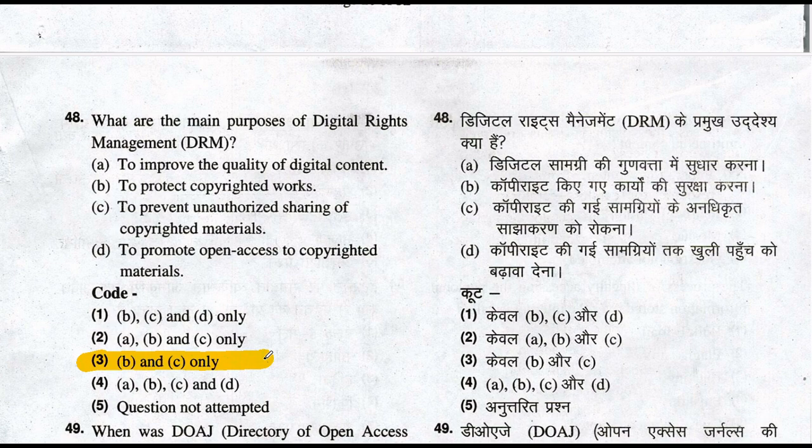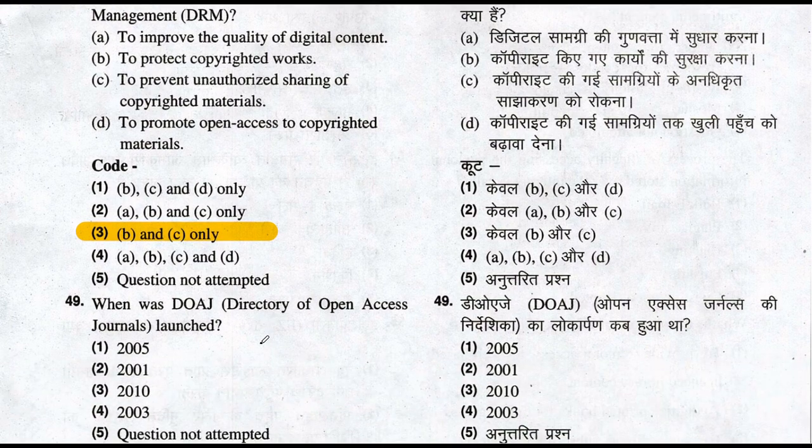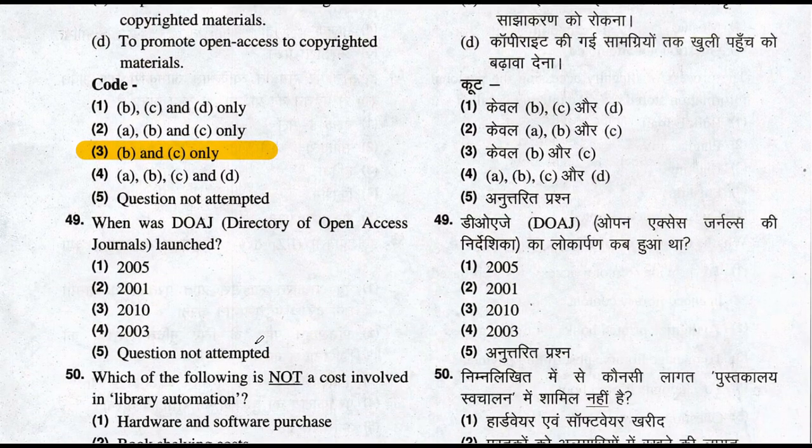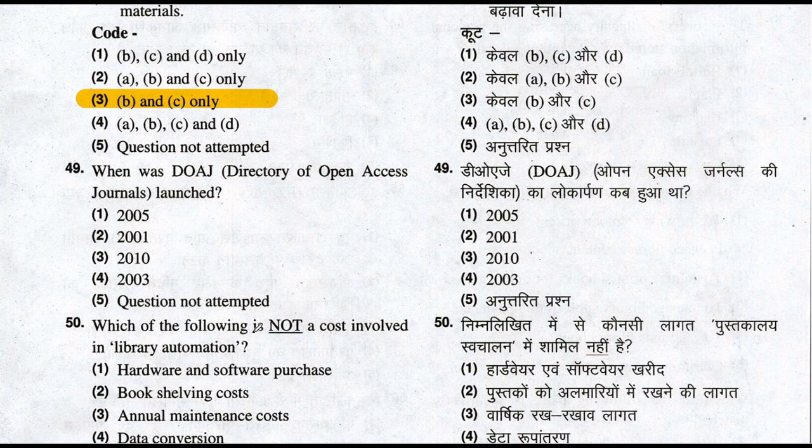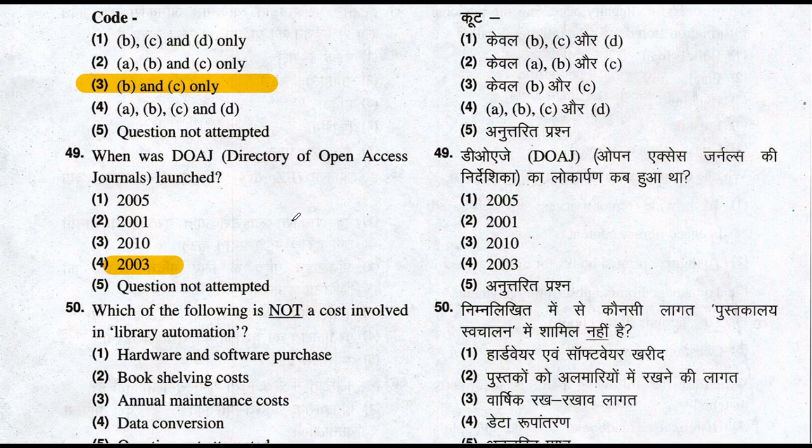So let's move to question number 49. When was the Directory of Open Access Journals launched? In the year 2003 is the right answer for this question. Option number 4 is the right answer. Let's move to question number 50.